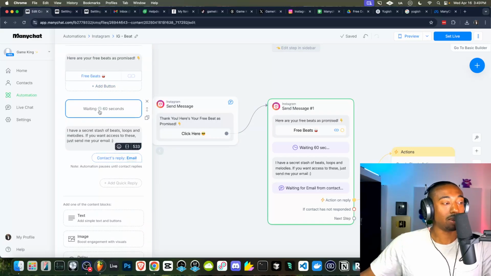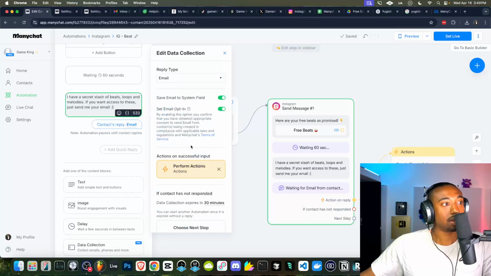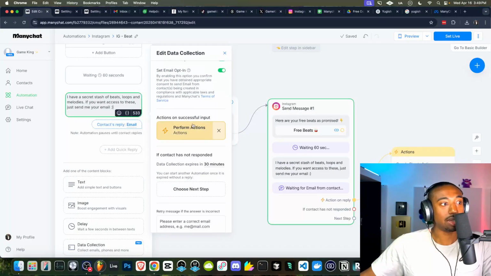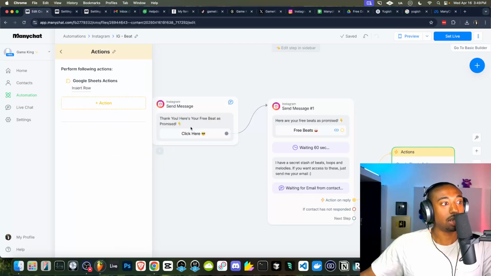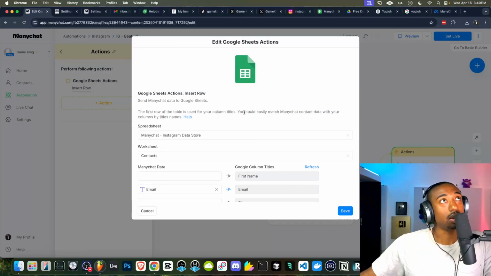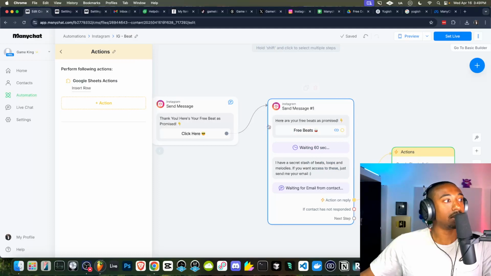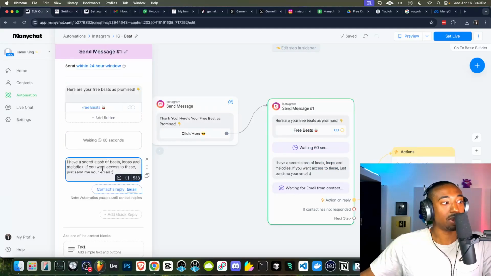The system waits 1 minute, and then it basically asks the people for their email address. Okay, now from there, they enter their email address. And when they enter their email address, it completes what's called an action. That action in this case is to insert a row into a Google Sheets database with the data that they just gave us, which was their email. So basically, we're just transferring the message over to Google Sheets for that specific reply.